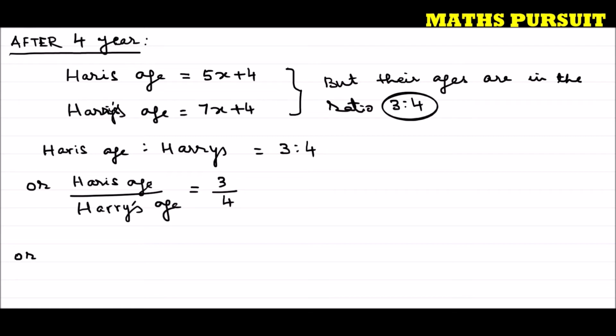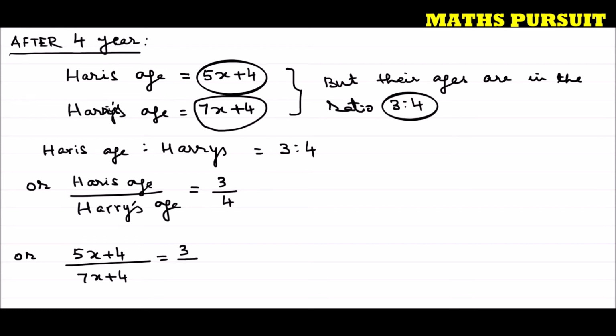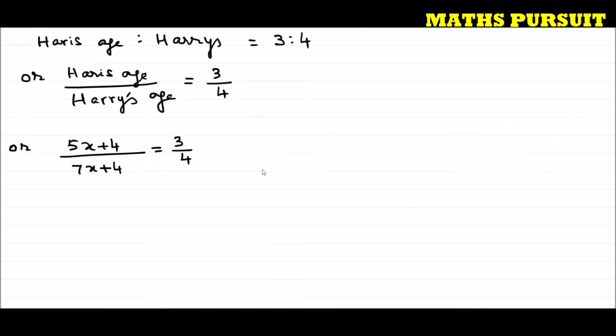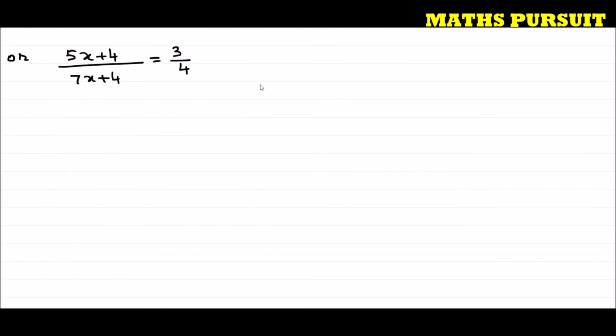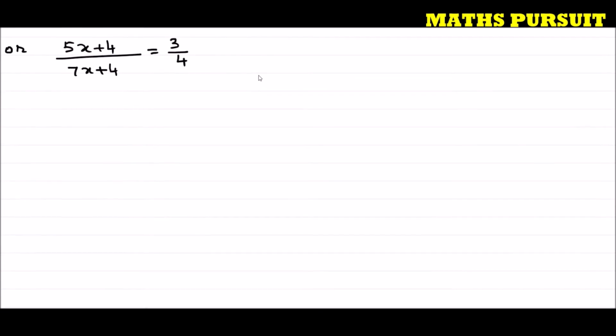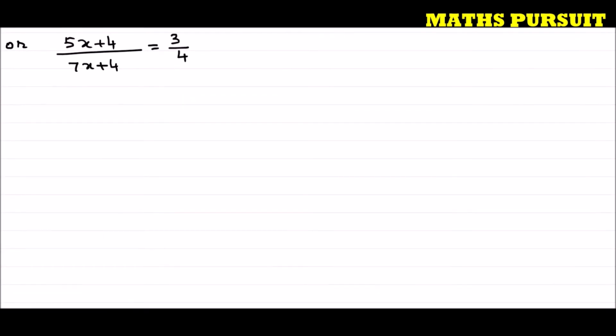Now, replacing their ages that we have calculated here, 5x plus 4 and 7x plus 4, we can replace those ages here. Instead of Hari's age, I can write 5x plus 4 divided by 7x plus 4, that is, Harry's age 7x plus 4, is equal to 3 upon 4. This is what we got. Now let us solve this equation and we can easily find the value of x. So guys, we very well know how to solve this type of linear equation. So we got a linear equation.